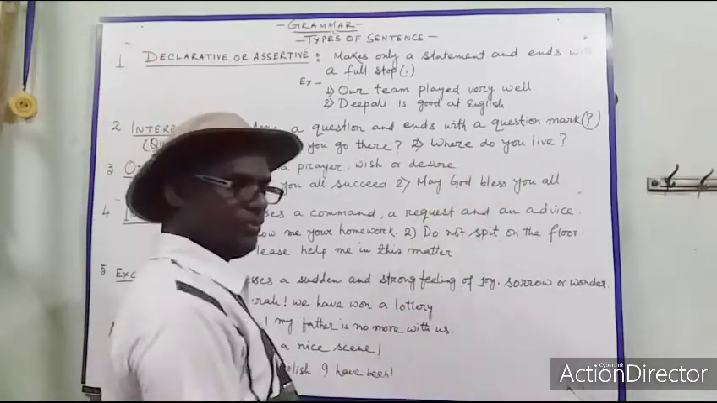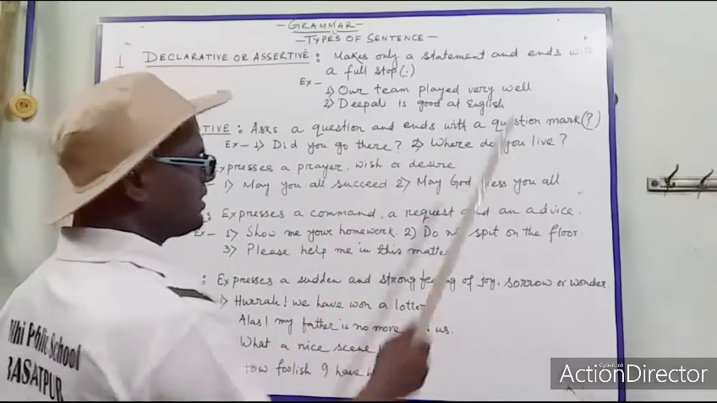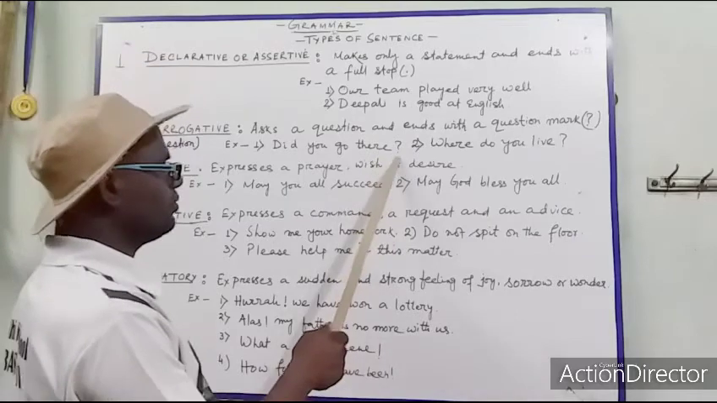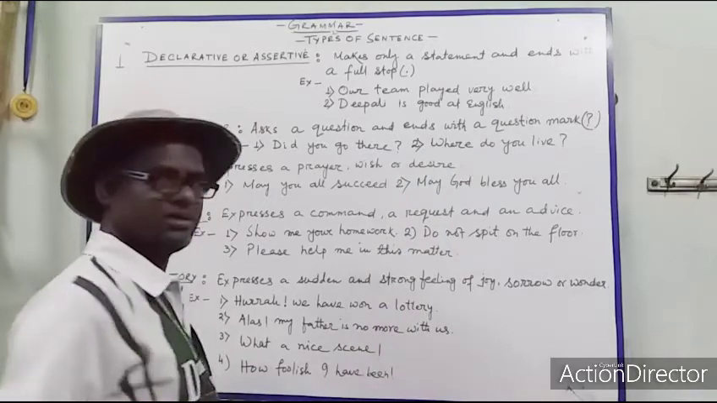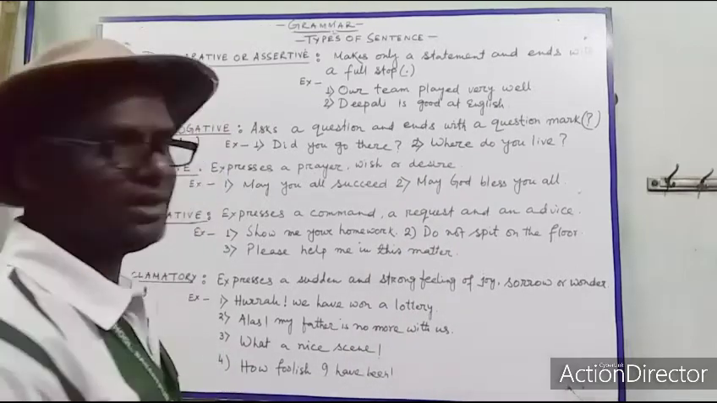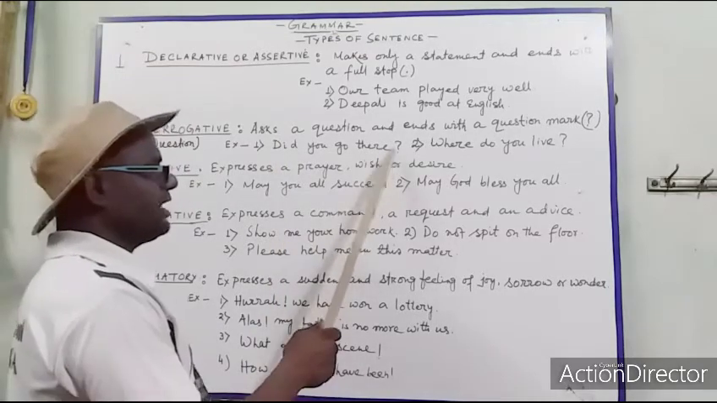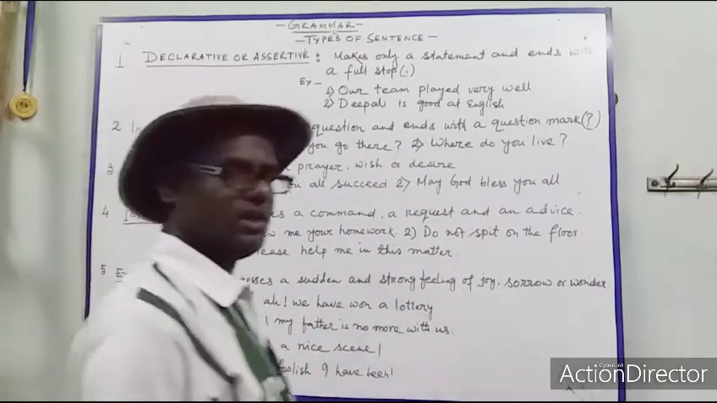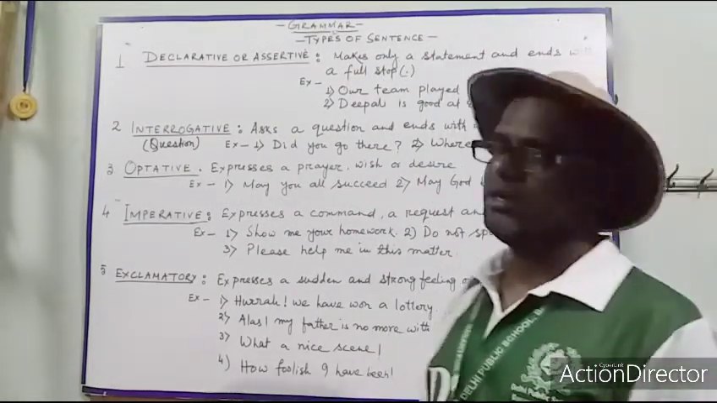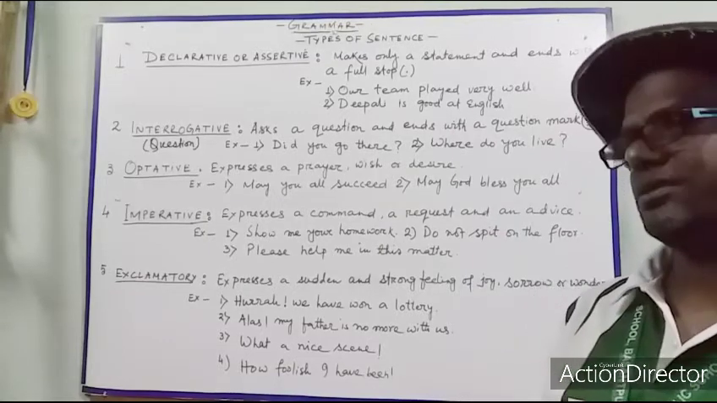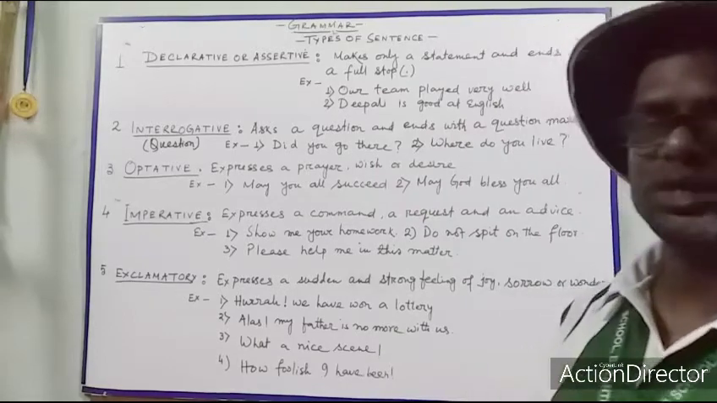Where do you live? Did you go there? After these two sentences you can see which mark? Question mark. So this is the main identifying mark of an interrogative sentence. After these sentences there must be a question mark. Now you understood what an interrogative sentence or a question is? An interrogative sentence is a sentence which asks a question and ends with a question mark.